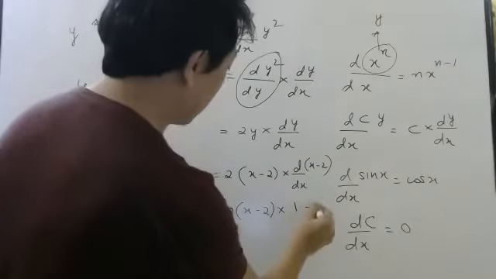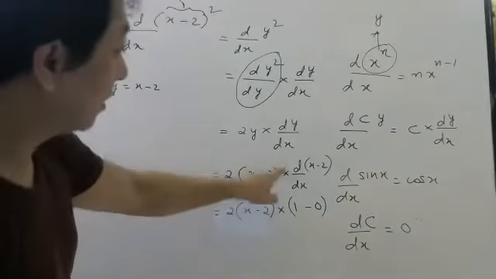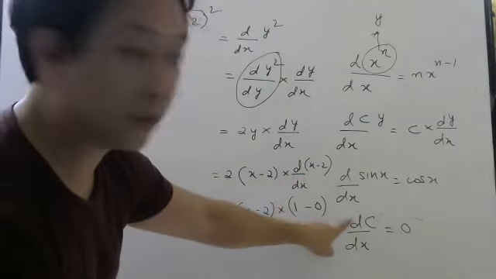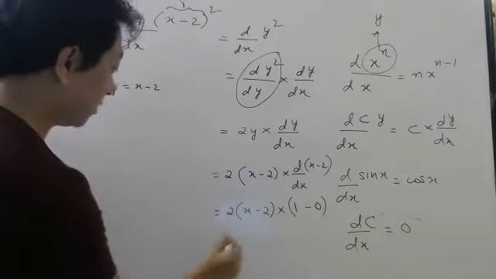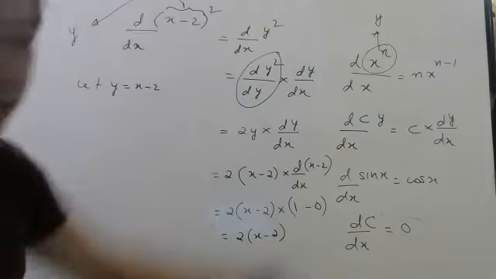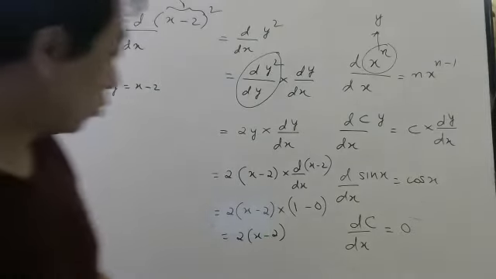Differentiation of x will be 1. Differentiation of 2 will be constant, will be 0. Correct now? dx by dx is 1 minus d2 by dx. 2 is constant, so differentiation will be 0. 1 minus 0 is 1 only, right? So answer is 2 into x minus 2, which is 2x minus 4.